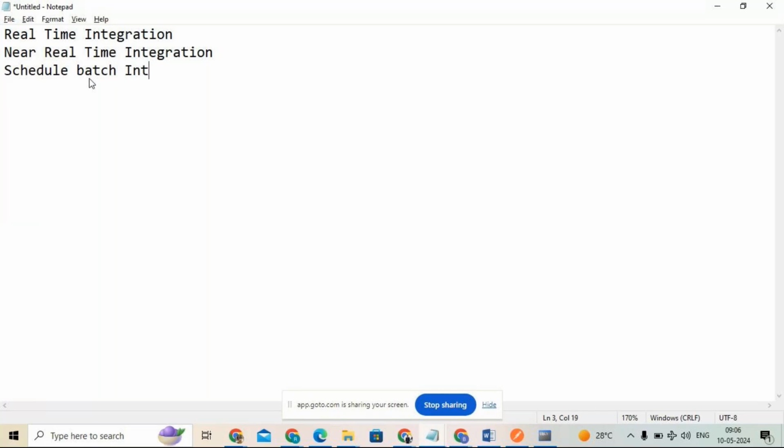So we discussed these three types of integrations. Whenever it is live, or when the event is triggered, when the event is created, at the same moment there is an immediate response, then we will call it a real-time integration. If there is some delayed response time, or events like some queue systems are following, then we can say it is a near real-time integration. And if you are scheduling an integration for a particular time period, then we will call it a schedule-based integration or batch-based integration.